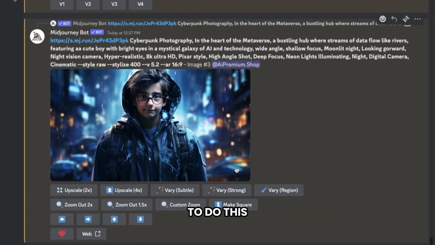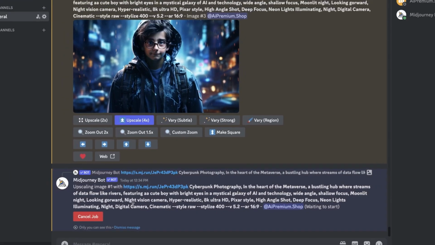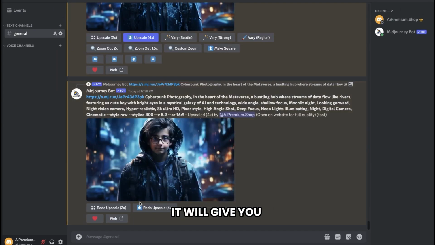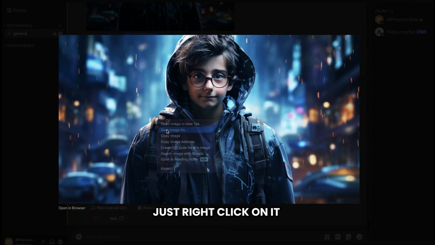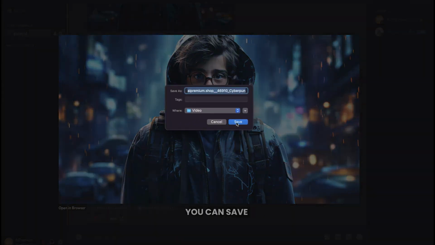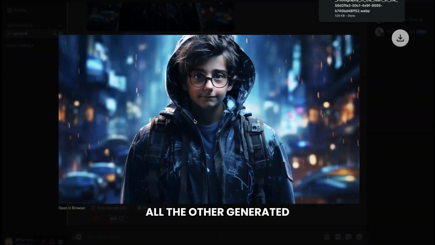To do this, just click on Upscale. And in a few seconds, it will give you an upscaled image. As you can see, this is a very high-quality image. To save the image, just right-click on it and save it to your computer. Similarly, you can save all the other generated images.